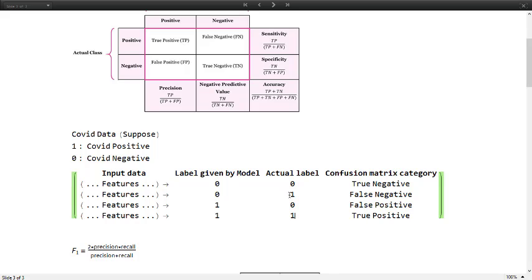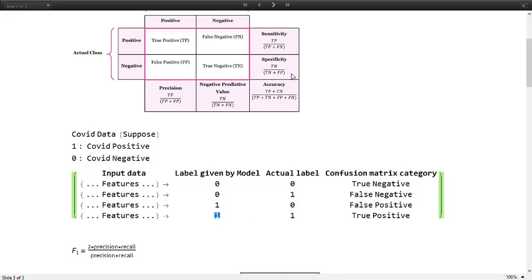If we have a label which is wrongly predicted by our model as negative, sensitivity gives a ratio of how much positive it has predicted over the actual positive cases present. The actual positives are both false negative and true positive, and it has only predicted this much out of them.